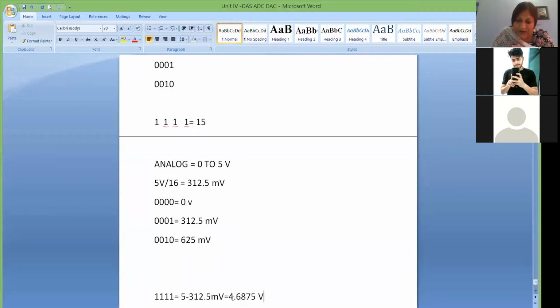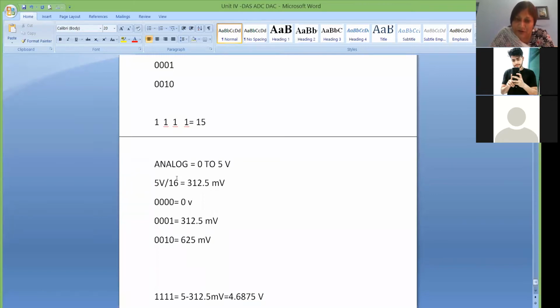So for an analog to digital converter, for 5 volt or for 4.6875 volt, you are getting 1111. But when you talk about a digital to analog converter, then for 1111 you are not getting exactly 5 volt, you will be getting 4.6875. So this 1 LSB error will always be there. This is when we talked about 4-bit converters.